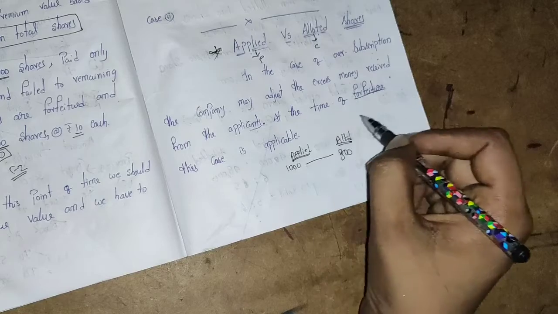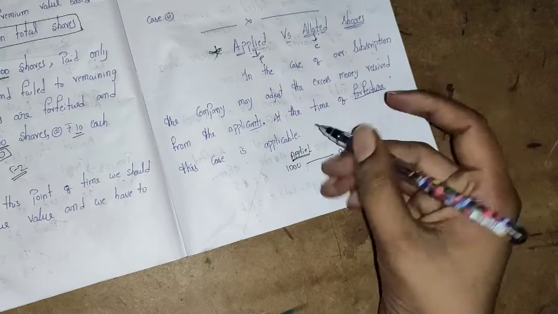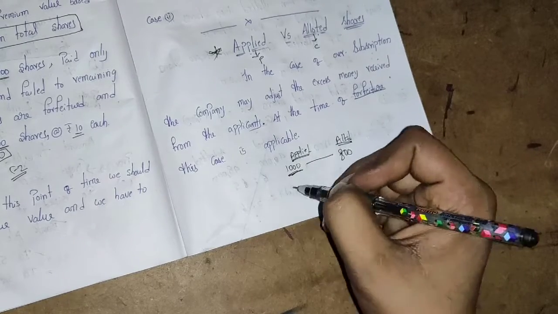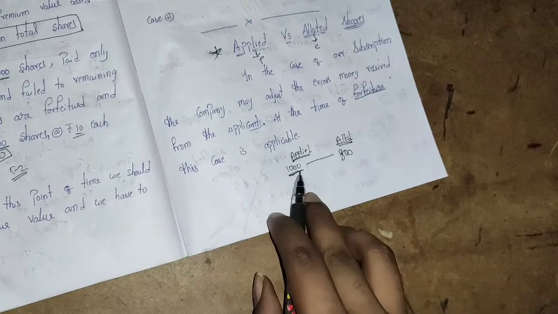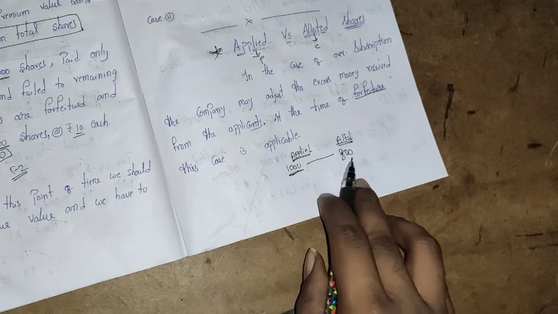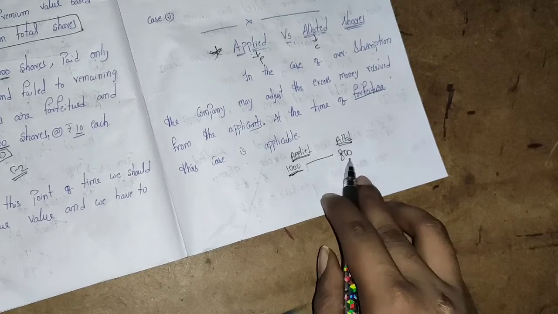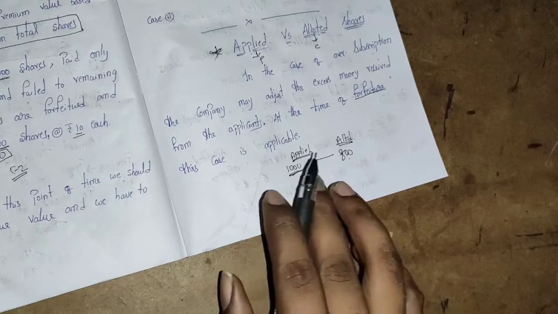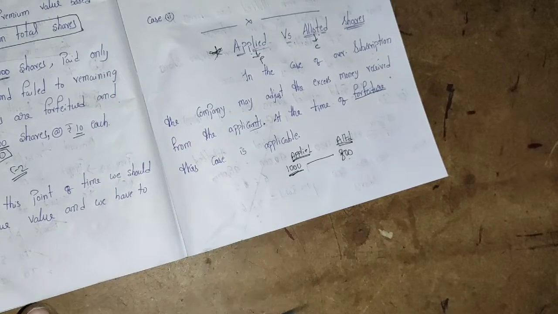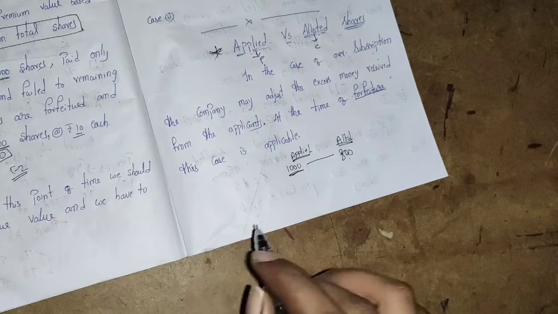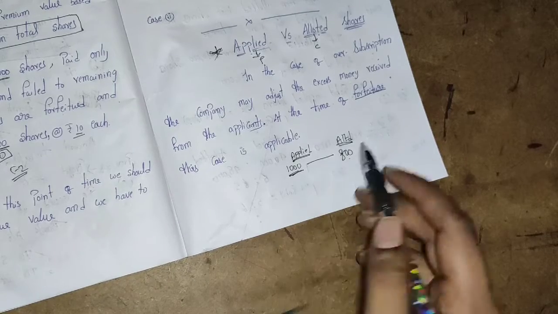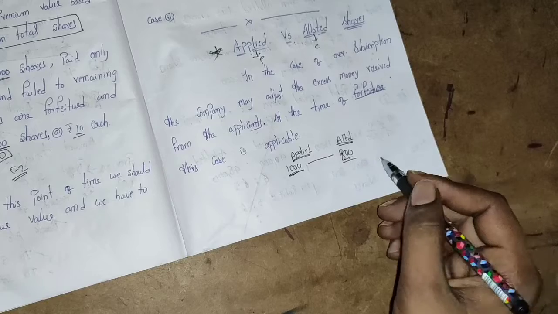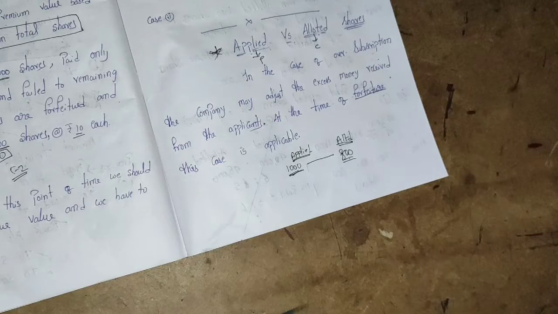So that is right. We are writing bank account to share application. That means we are asking for the money, we are asking for the shares. That means it is applied. Allotted: the company may allot this many shares. See, before watching this, watch the oversubscription concept again and again. Unless you understand the oversubscription concept, you cannot understand this. That is for sure. If you did not understand any of this, just keep your doubt in the comment section. I will clarify your doubt there itself, please.